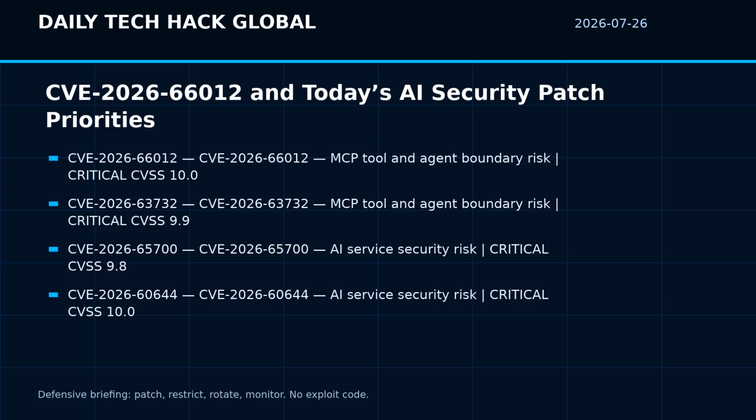If your team runs cloud workloads, AI services, developer pipelines, or internet-facing infrastructure, today's security question is simple. Which patch changes your blast radius first? This is Daily Tech Hack Global for July 26, 2026. The facts in this briefing come from NVD, CISO when reachable, and linked vendor advisories. I will keep the discussion defensive, no exploit commands, no payloads, and no step-by-step attack chains.